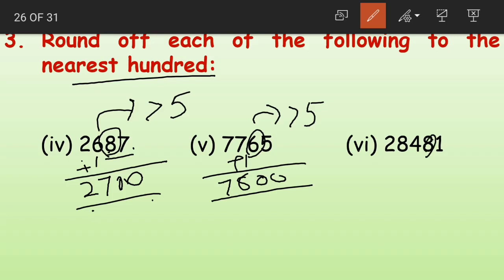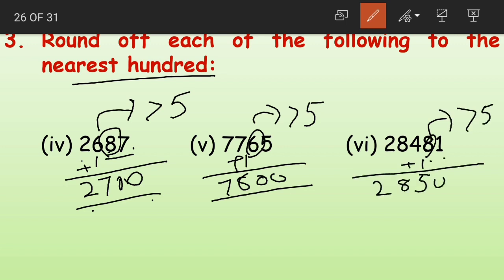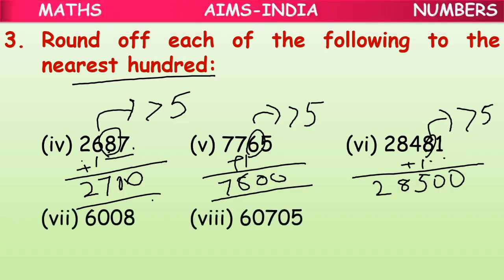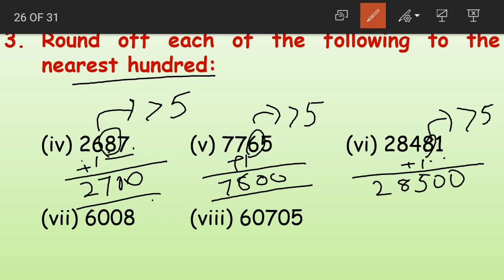28,481. 8 is in tens place. It is again greater than 5. So we add 1 to the hundreds place. 4 plus 1 becomes 5. And replace the digits in tens and ones places with zeros. So 28,481 rounded off to the nearest 100 becomes 28,500.